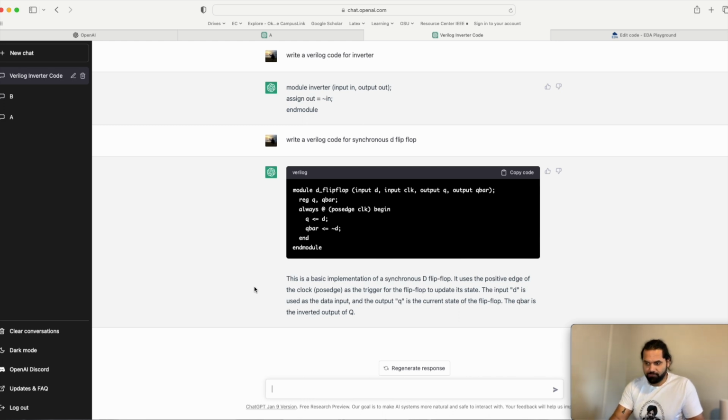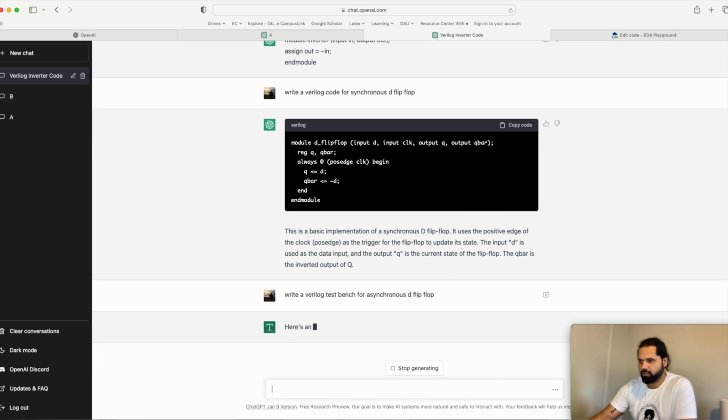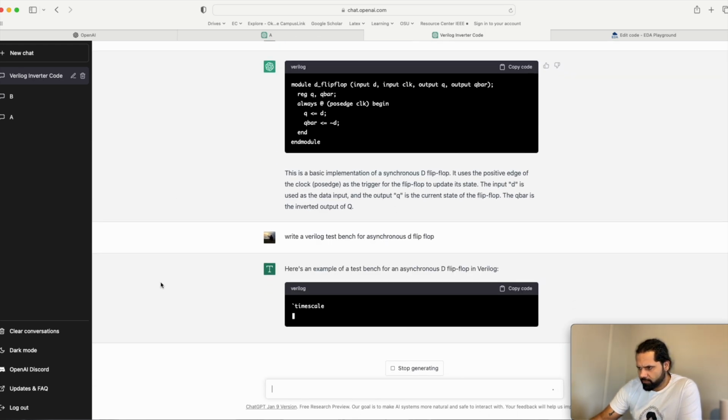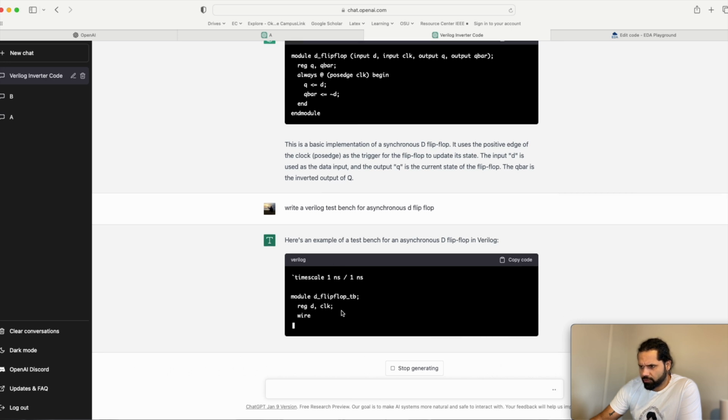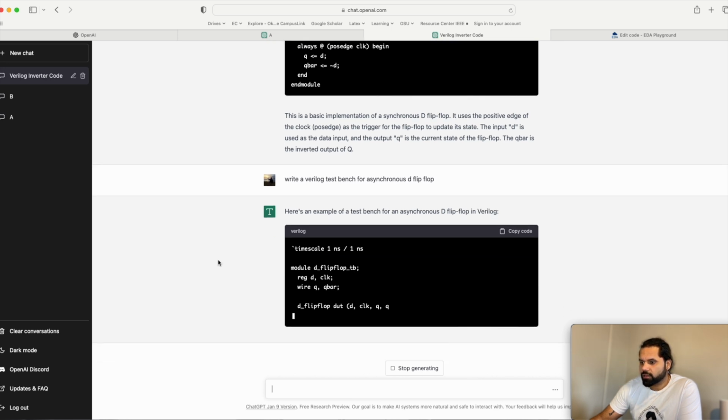Okay, so let's say I want the test bench for this. What I'm going to do is write a Verilog test bench, or I can just simply say write a test bench as well. That's fine. It remembers, it has memory. So let's say a test bench for a D synchronous D flip flop. Okay, let's see what's up. So D flip flop here. Okay, that's sweet. So we get the code.